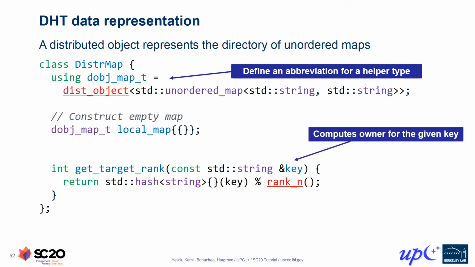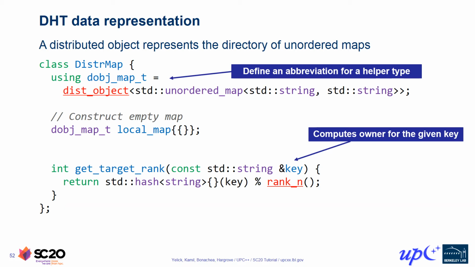Finally on this slide, we see a helper function called getTargetRank. This function is what we use to compute the bucketing of DHT keys into hash table partitions, abstracting that detail out of the rest of the implementation. It accepts a std::string key and computes the rank number that owns the partition of the DHT containing that key.